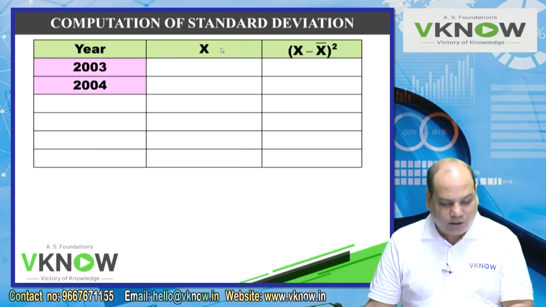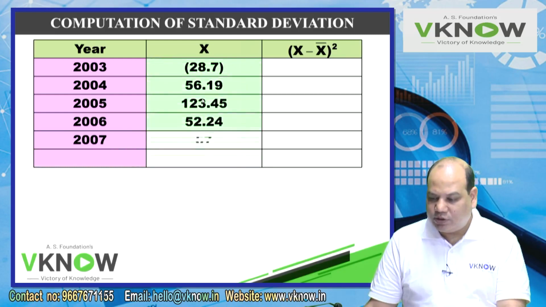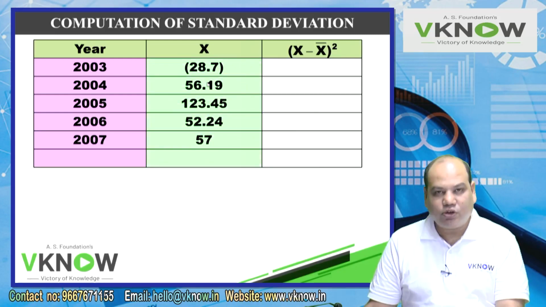So once again write down year 2003, 4, 5, 6, 7. Written in percentage, last column of the previous table. We have to take return percentage, not return rupees in all the problems.